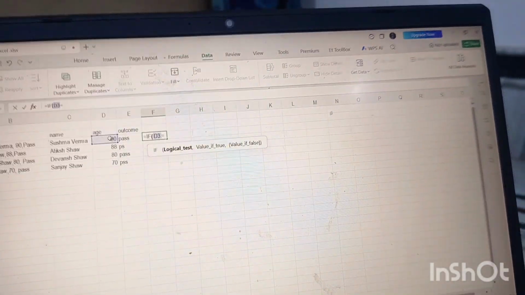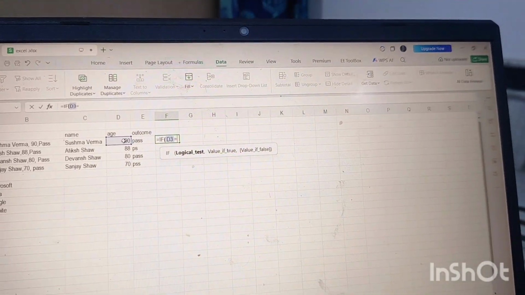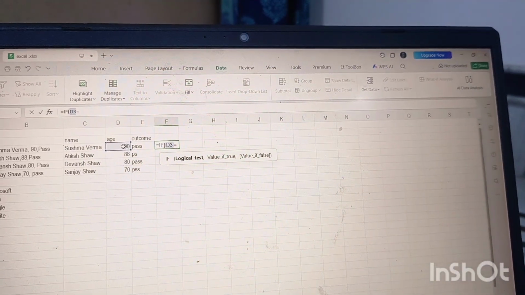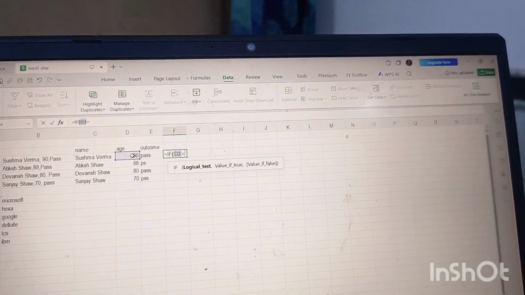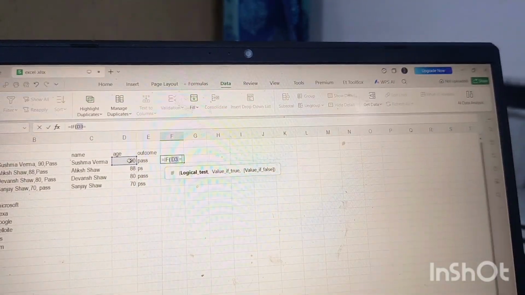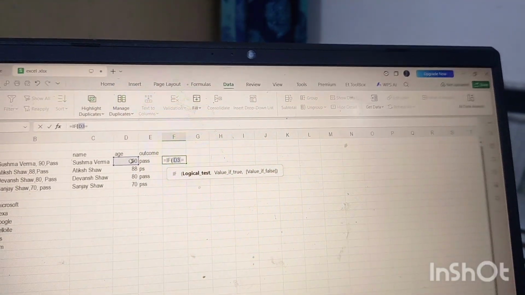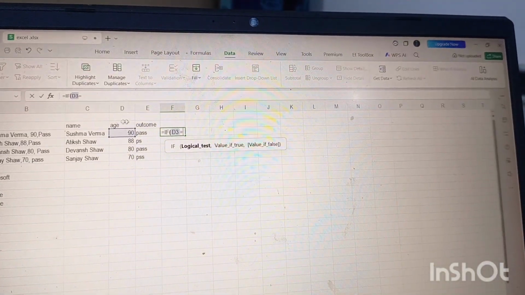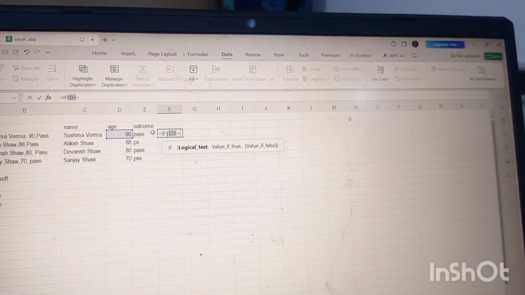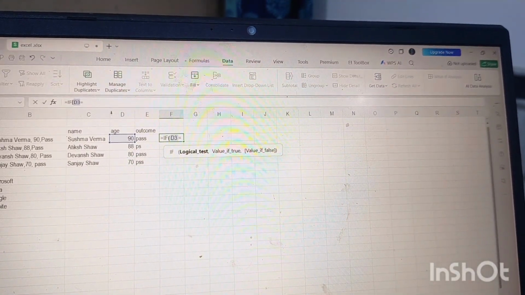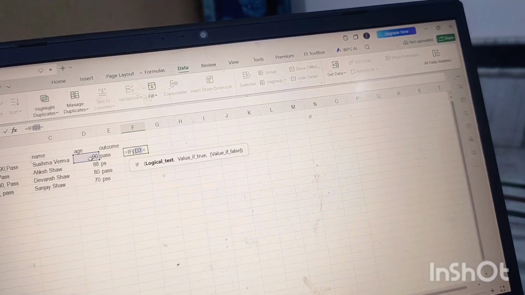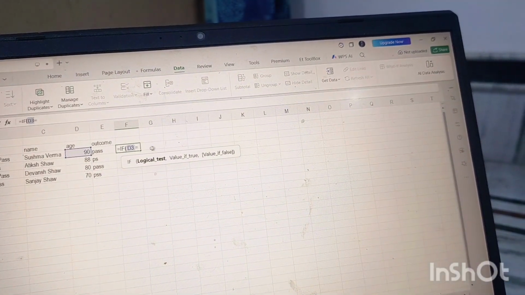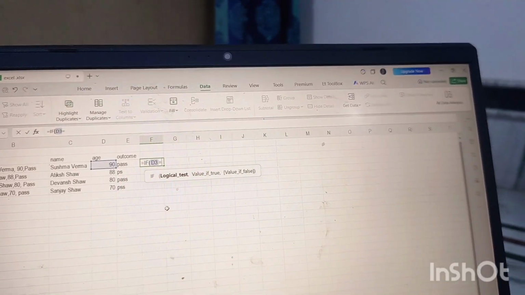Okay, the question is, guys: if anyone has passed, they get 10,000. Meaning the logical test is Pass, those who have passed. So for pass we have to select D3. Pass, as we are working on pass, in which cell is pass written?